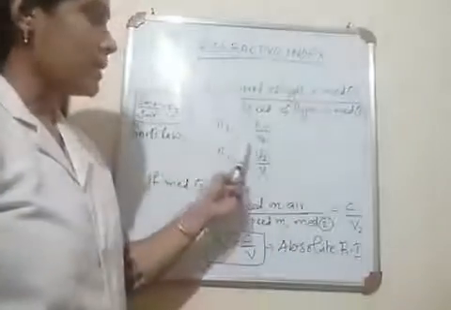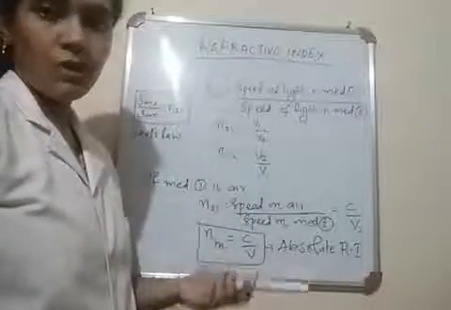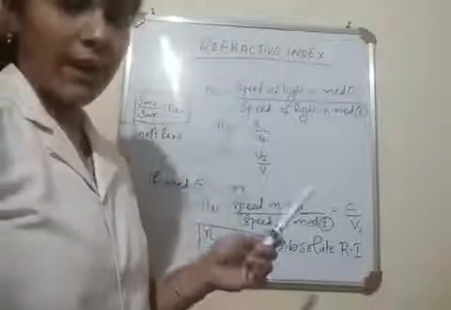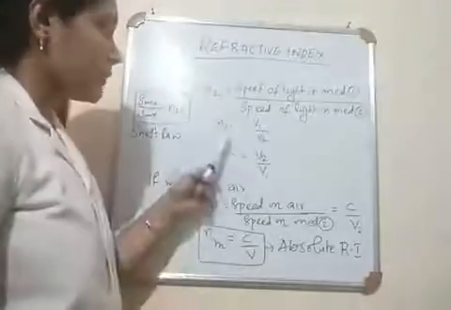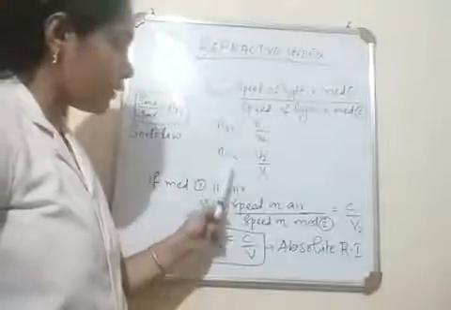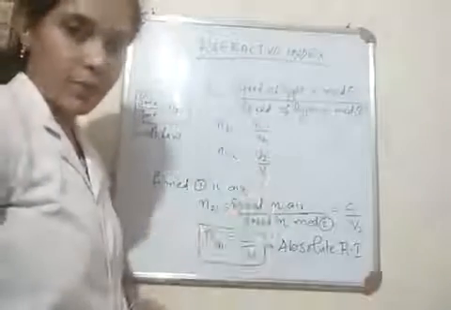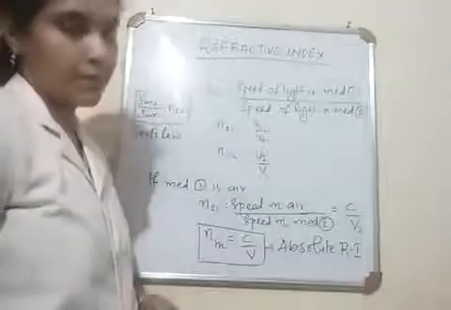That is, n21 is equal to v1 by v2. v1 means velocity or speed of light in the first medium and v2 means speed of light in the second medium. Similarly, we can also write n12. So if n21 is v1 by v2, then n12 will be equal to v2 by v1.